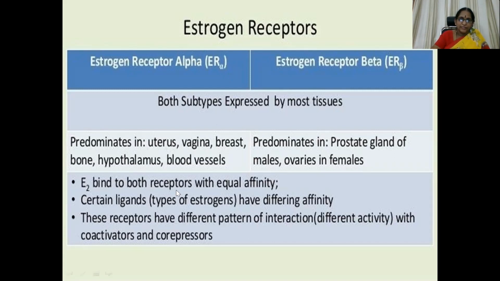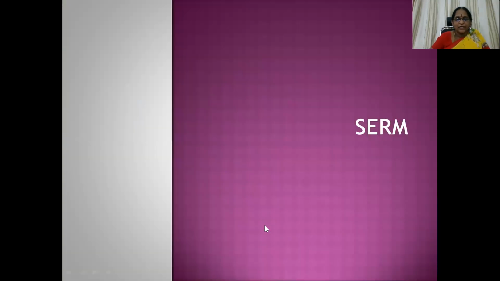E2 binds to both receptors with equal affinity. Certain glands or types of estrogens have differing affinity. These receptors have different patterns of interaction with co-activators and co-repressors. So they both differ in their mechanisms of action.